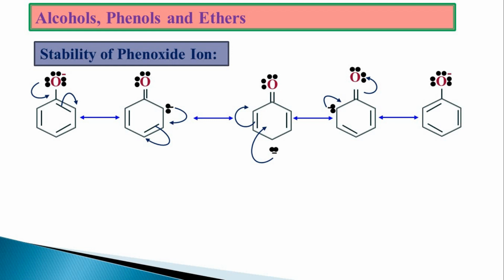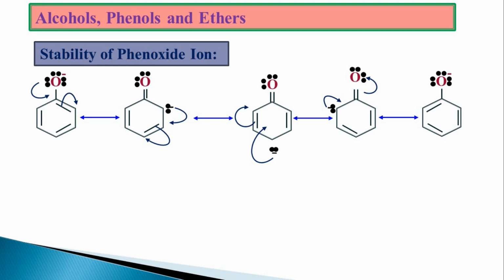But in case of phenoxide ion, the negative charge was there on the oxygen, which was only delocalized. There is no charge separation. As the charge separation increases, the molecule will become less and less stable. And also in case of phenol, you used to see the positive charge over the oxygen.